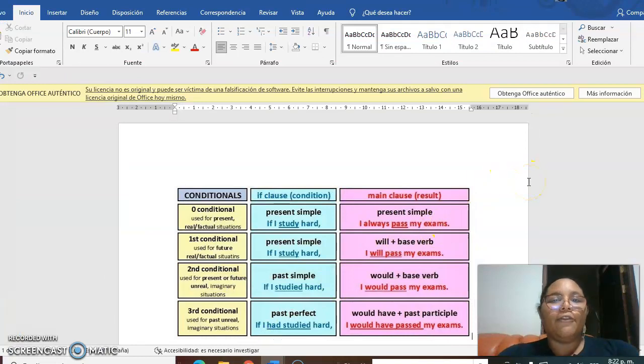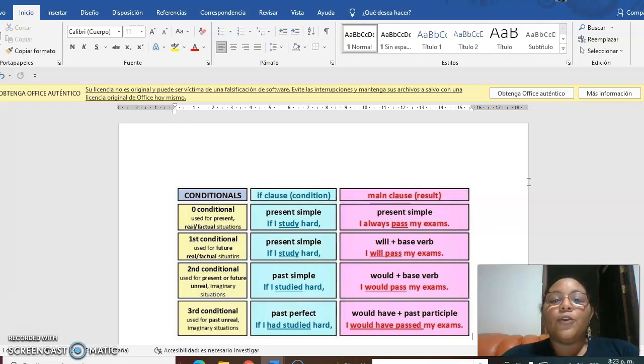We have different types of conditionals. These conditionals depend on which one we use. For example, we use the zero conditional to talk about an action that happens in the present. So, the zero conditional uses the present and real, factual actions. What is the meaning? What is the grammar?